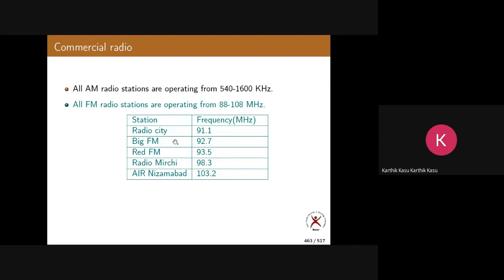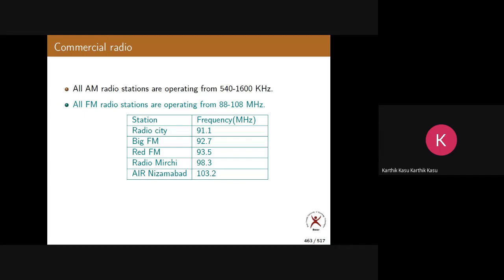Now this table gives you some popular FM radio stations that are there in our Telangana. This is an FM radio station that is very near to our college. In the same way, you search for your district FM radio station, at what frequency range it is operating. Try to listen to that online. If possible, listen on your mobile directly using the FM app.